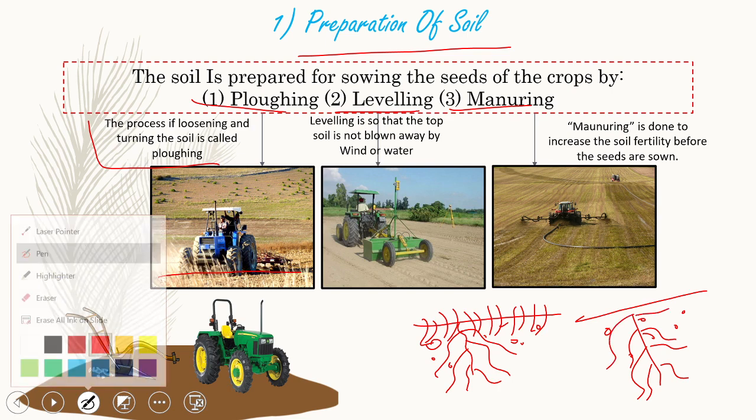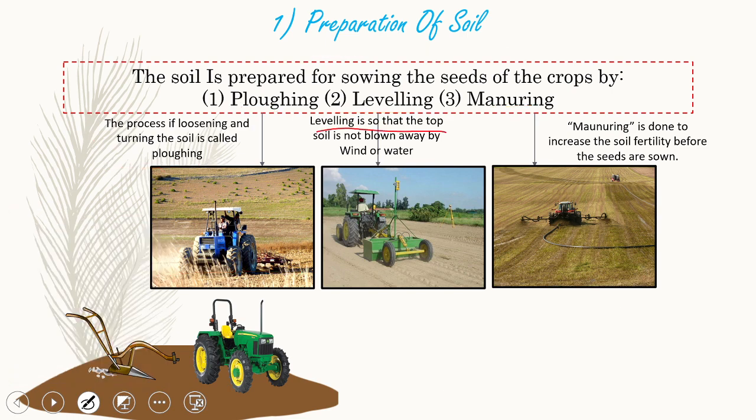Now the second one is leveling. What happens in leveling is that a tractor with a straight mover is passed over the fields.